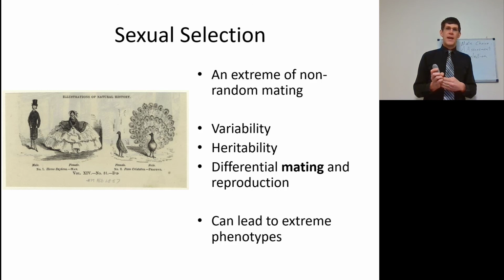If these traits are not inherited, then they are not going to be passed on to the next generation, so there's really no point in looking at it. And it also, of course, is different mating and reproduction. Whereas natural selection is different survival and reproduction, sexual selection is different mating and reproduction, where they may or may not obtain a certain number of mates, a higher number of mates. And a fun thing about sexual selection that we will be covering shortly is that sexual selection can lead to extreme phenotypes.